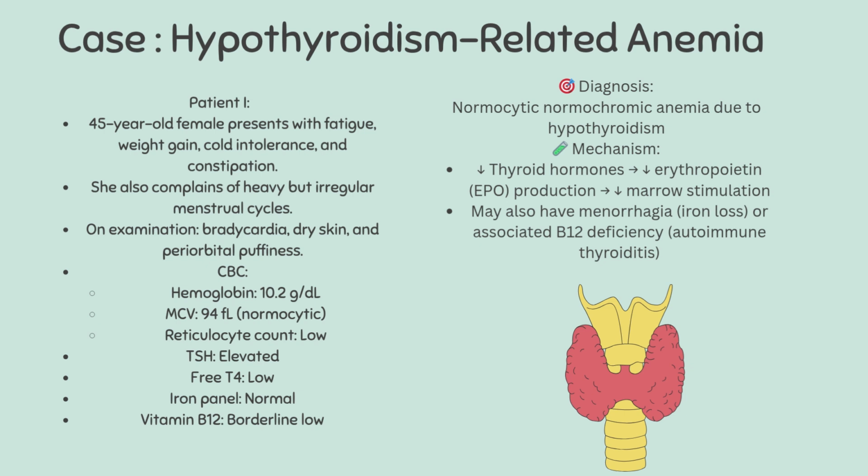Anemia is a common finding in patients with hypothyroidism, and it's often normocytic or macrocytic in nature. Thyroid hormones play a key role in stimulating erythropoiesis. They help the kidneys produce erythropoietin and support red cell production in the bone marrow. In hypothyroidism, this stimulation is reduced.